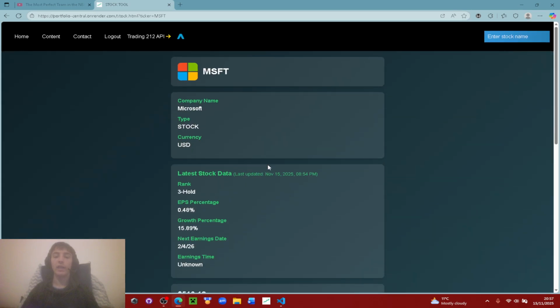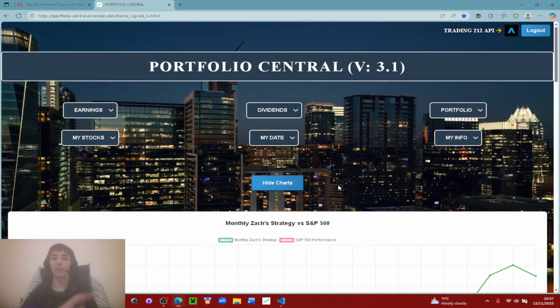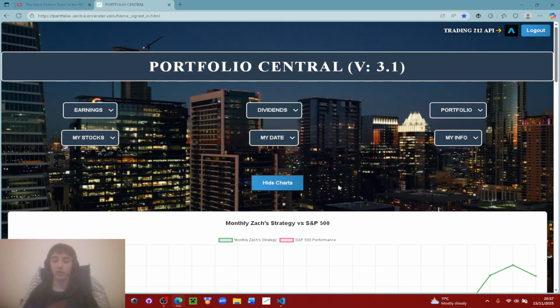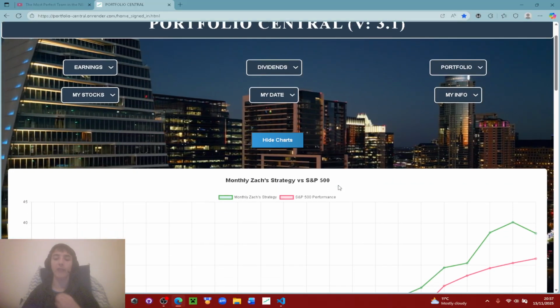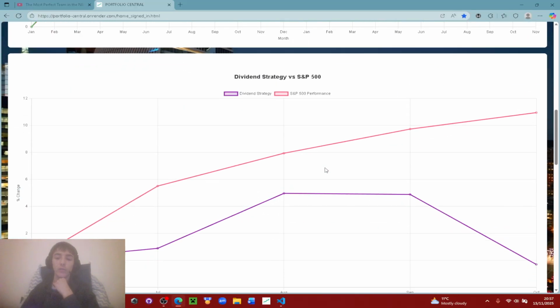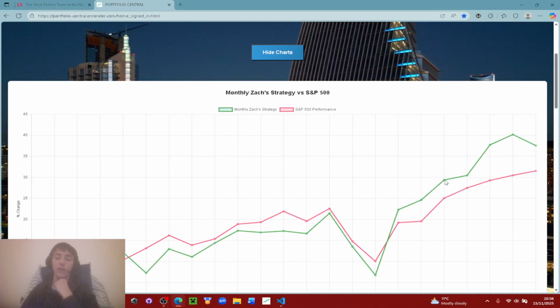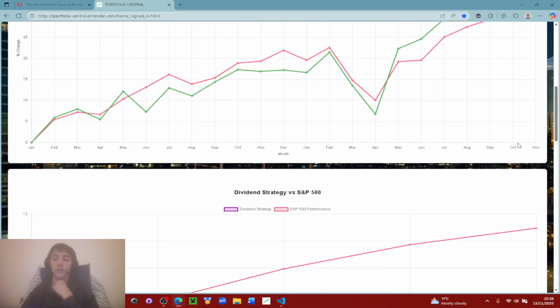But anyway, that is our quantitative algorithm update. We showed you all the strategies, again, all done through Python automatically. You just buy at the start of the month whenever the strategy tells you to, and then you sell at the end of the month, or 30 days after for the lagged ones. And yeah, unfortunately, they will perform negatively, but as I said, this one has been outperforming. Of course, you can get a month where it underperforms. You can see we were underperforming the S&P for quite a while, but we're positive now, so I have no stress about this one.